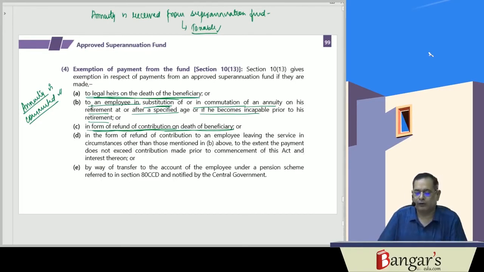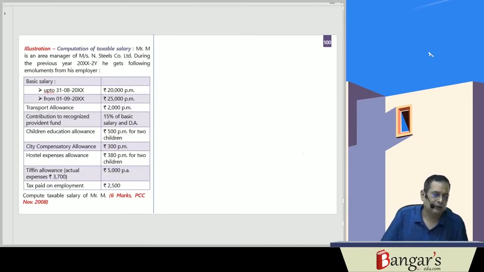So this was the tax treatment of the recognized provident fund and approved superannuation fund. We will be discussing one question here, and then we will be discussing the remaining part relating to the tax treatment in case you get a relief under section 89, how you will be getting the same.